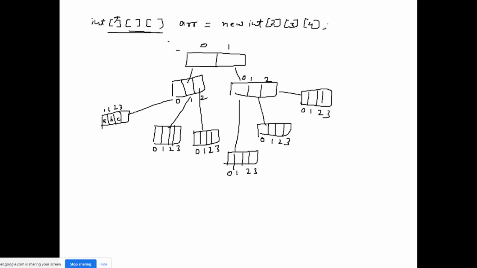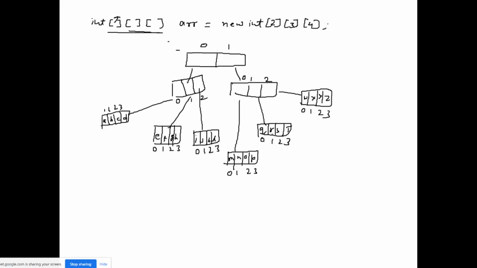Suppose I have some values a, b, c, d, whatever. These will be integer values because this is an integer array, but I am just taking these letters as an example: e, f, g, h, i, j, k, l, m, n, o, p, q, r, s, t and w, x, y, z. I don't know if I have written it correctly. Make sure these values are integers only. I have just taken an example because I didn't have enough space, right?